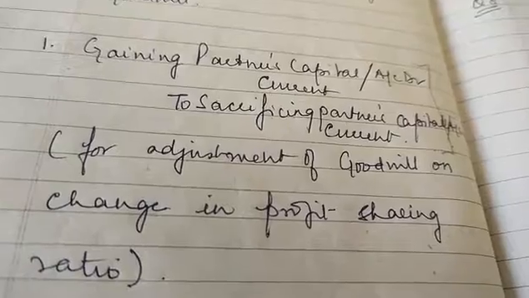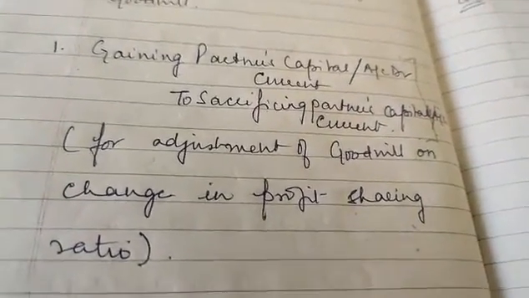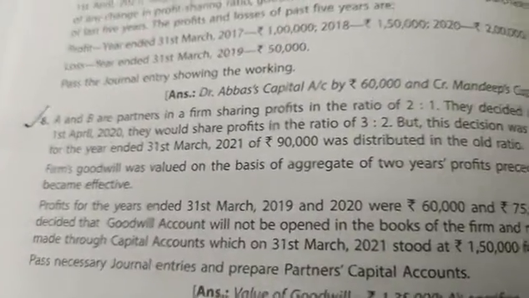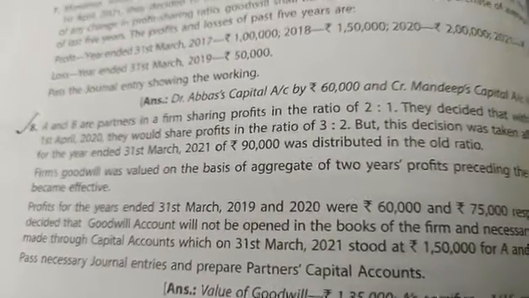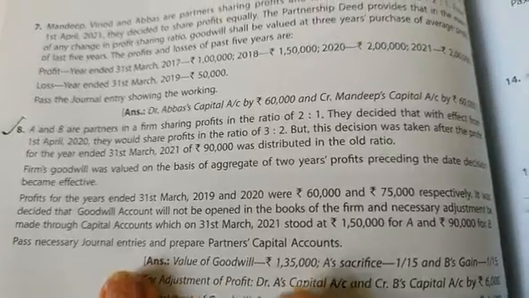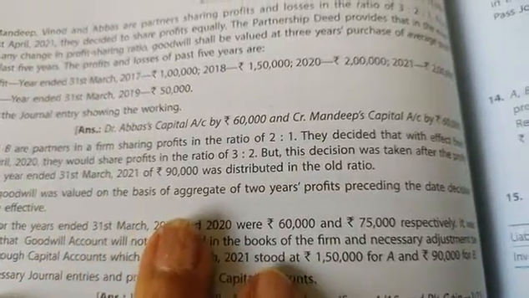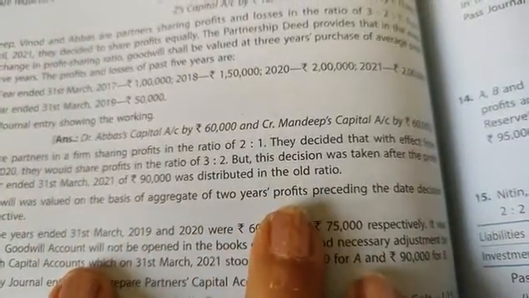That is, gaining partners' capital or current account debit to sacrificing partners' capital or current account. Right. Question number 8 for this. A and B are partners sharing profits in the ratio of 3:1. They decided that with effect from 1st April 2020, they would share profits in the ratio of 3:2. But this decision was taken after the profit for the year ended 31st March, 90,000, was already distributed.